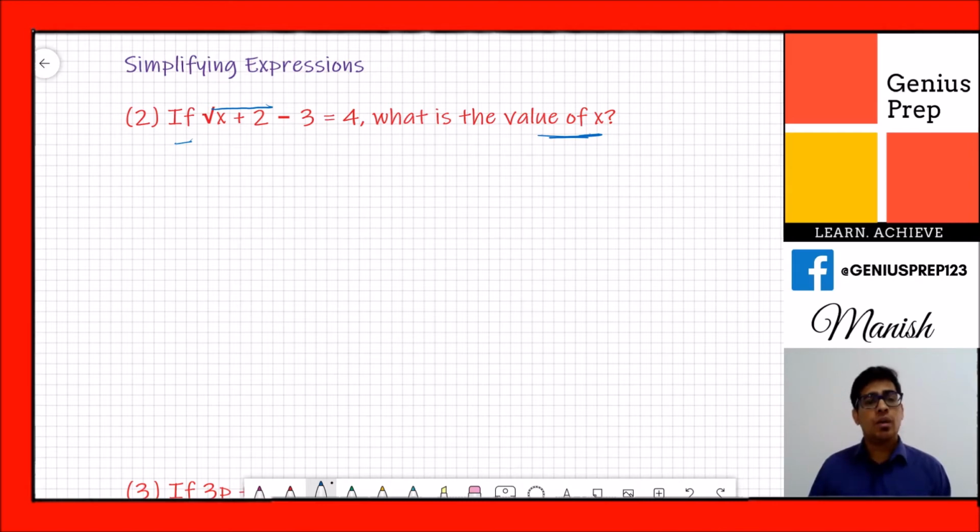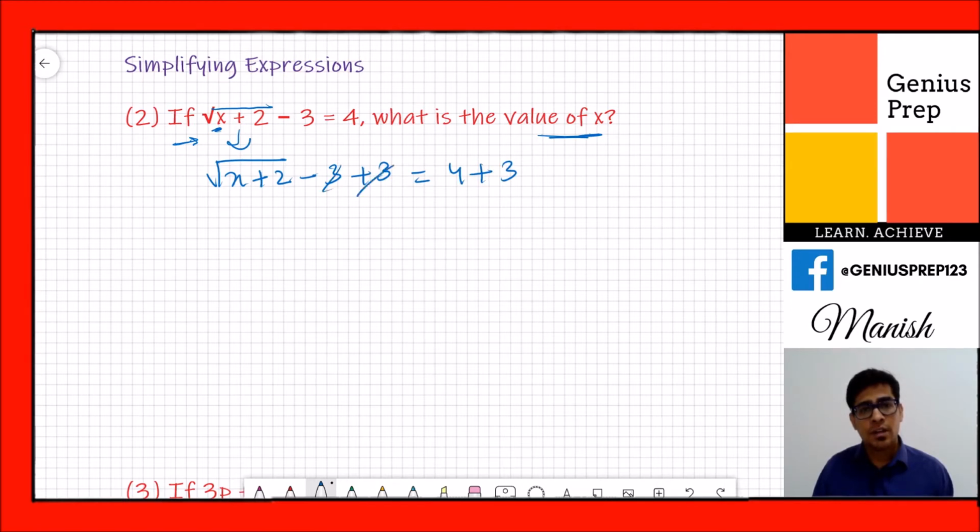Here we need to find the value of x. Whenever you are given an expression and have to find the value of a variable, what do we need to do first? We need to isolate that variable. Here we need to find x, so we need to isolate x. How can we do this? Very first step: we have root x plus 2 minus 3, so we add 3 on both sides. Minus 3 plus 3 is equal to 4 plus 3.